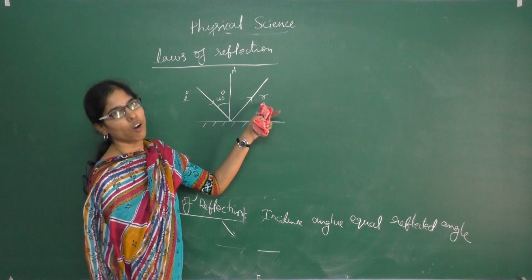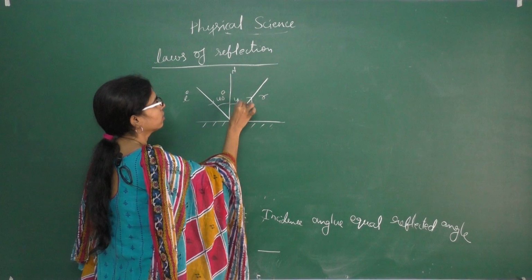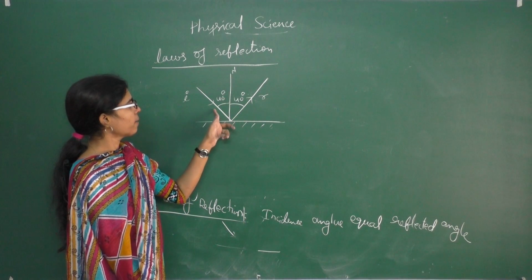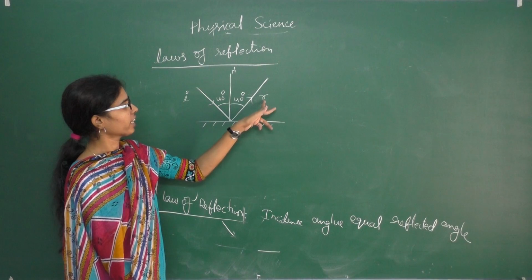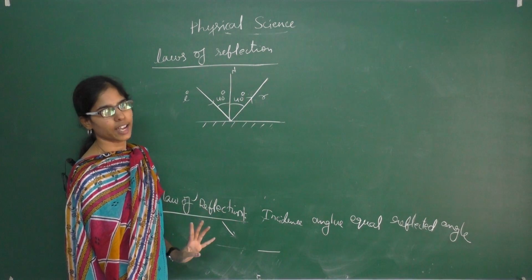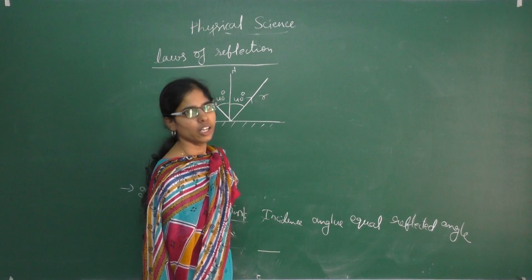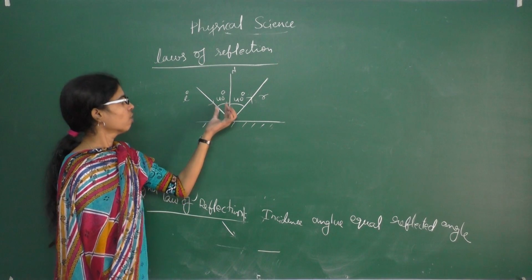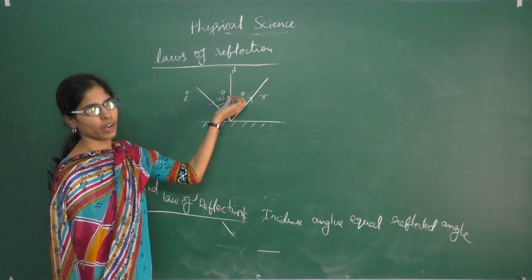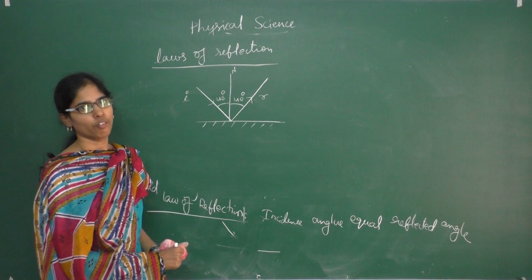The reflected ray also makes some angle with the normal. Here also it is 40 degrees. These both angles are the same. So this is the second law of reflection. Incident angle equal to the reflected angle means whatever angle the incident ray makes with the normal is the same as the reflected ray makes with the normal. This is the second law of reflection.